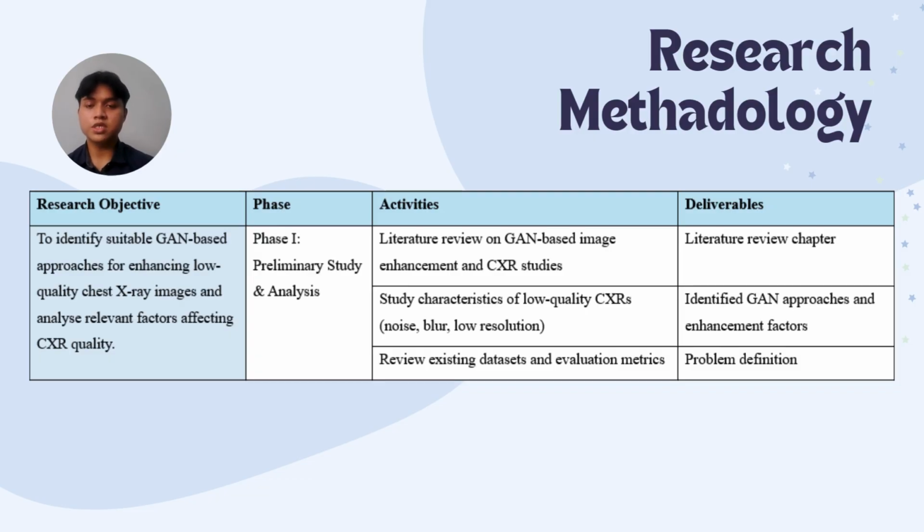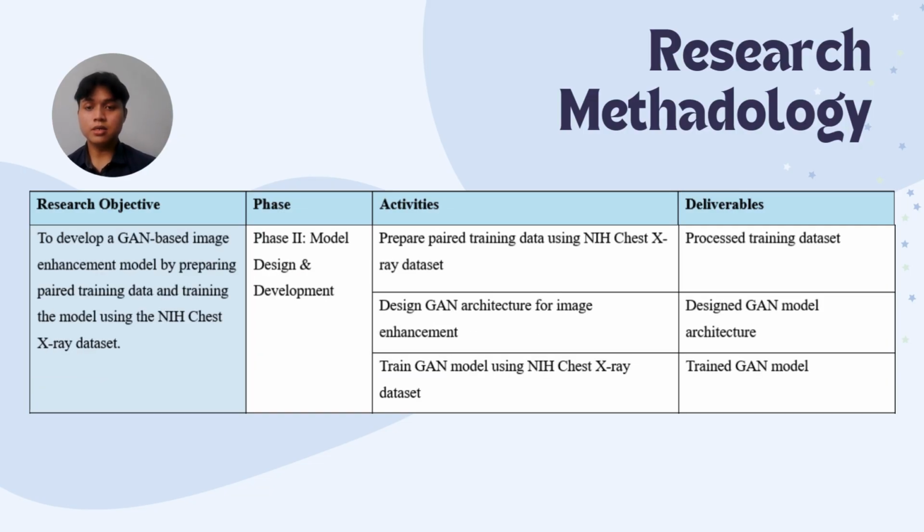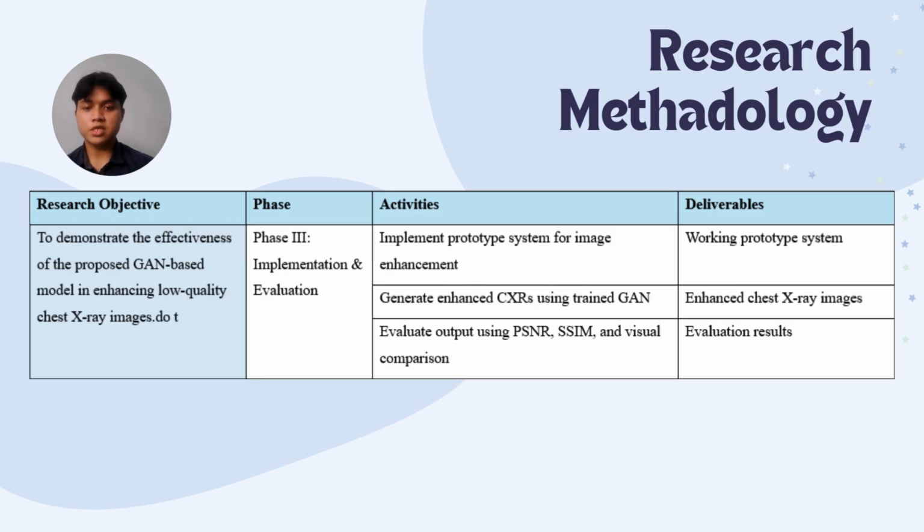Now, moving on to research methodology. The methodology consists of three main phases. The first one is the preliminary study and analysis. This phase focuses on the literature review of the project and where the data is collected. The second phase is model design and development. This is where the data is pre-processed, the system architecture is designed, and the model is developed. The third and final phase is implementation and evaluation. In this phase, the prototype will be working and will be evaluated using the metrics that are set.